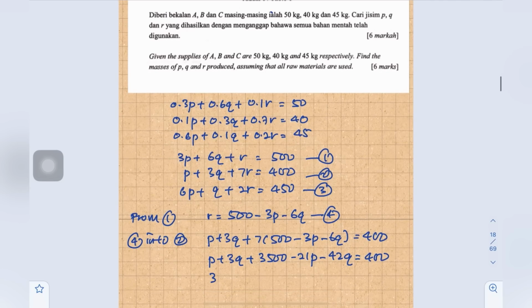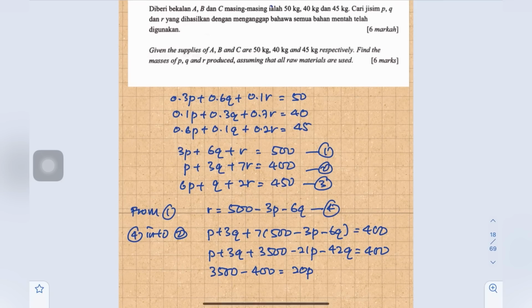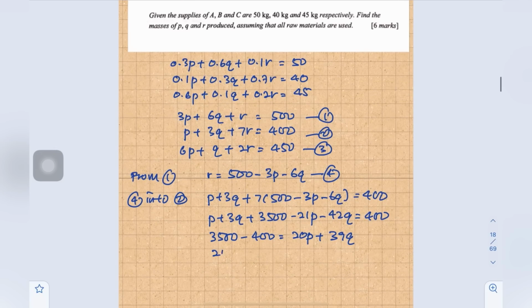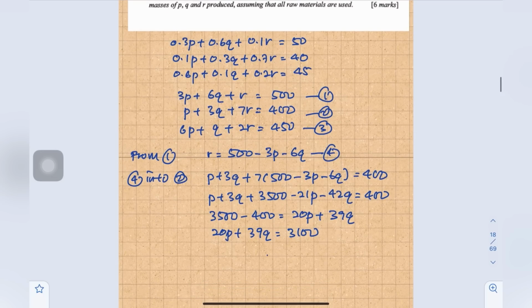Okay, so then 3500 minus 400 equals 20P plus 39Q. So 20P plus 39Q equals 3100. Let's say I want to make P the subject. So P equals (3100 minus 39Q) over 20.